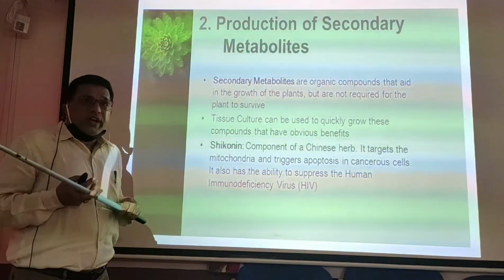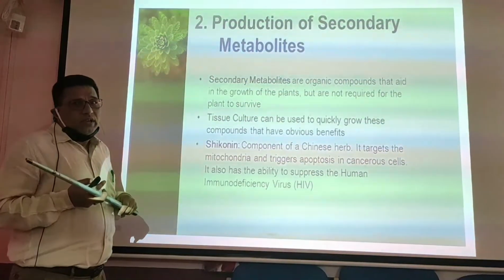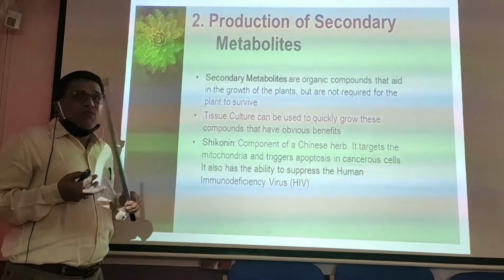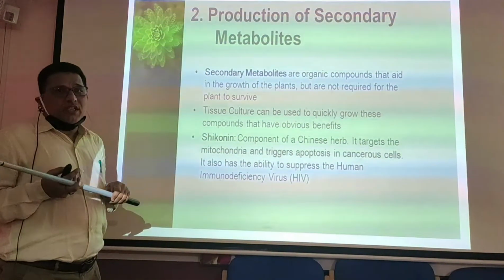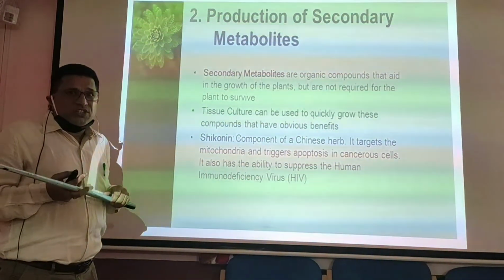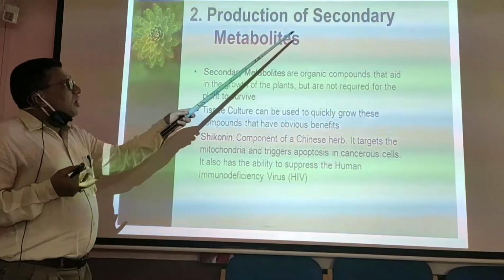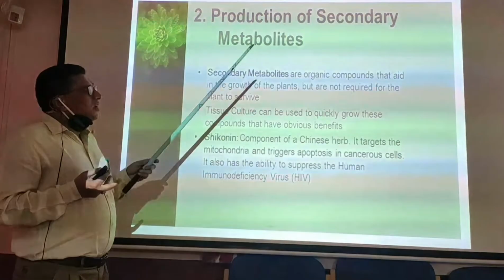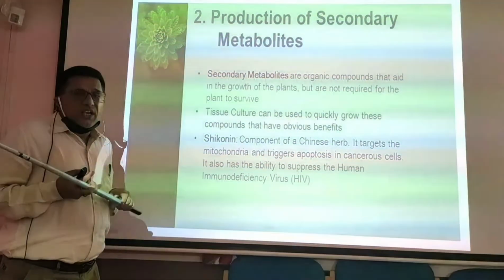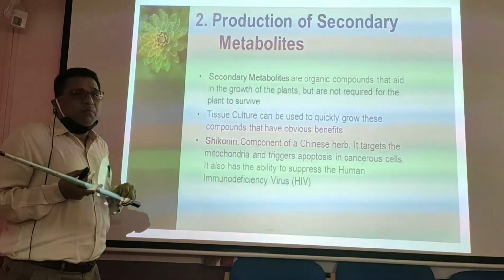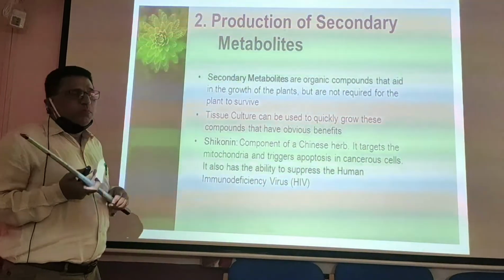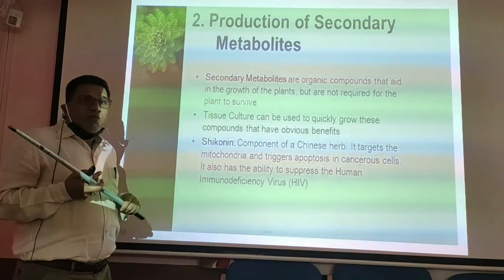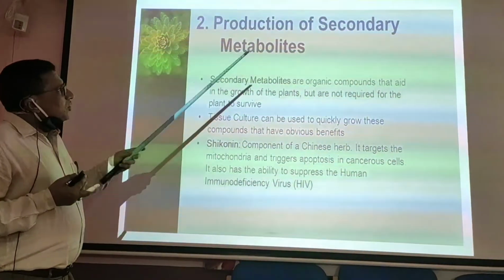For example, alkaloids, terpenoids, etc. So these secondary metabolites are of great value in the field of medicine, in the field of pharmaceutical industry. All these secondary metabolites which are present in some of the medicinal plants can be grown artificially through tissue culture technology. They can be micro-propagated, and from those plants these secondary metabolites can be extracted. I have an example to share.